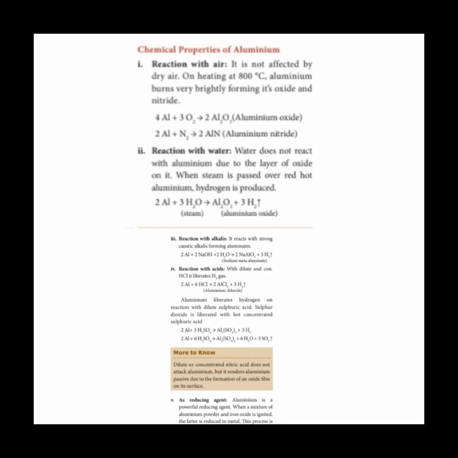When a mixture of aluminium powder and iron oxide, together we call it thermite powder, is ignited, the iron oxide is reduced to metal. That is, Fe2O3 changes into Fe plus Al2O3 and heat.